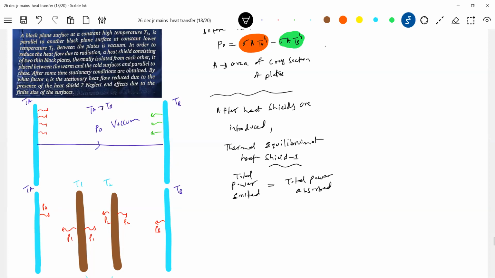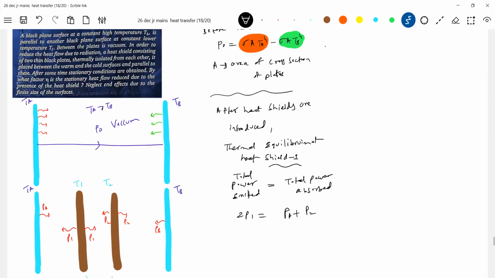What all will it emit? It will emit power 2P1, shall we write? And all the power emitted by sheet 2 and sheet A will be absorbed. Total power absorbed, so how much is it? The power emitted by sheet A and the power emitted by sheet 2.